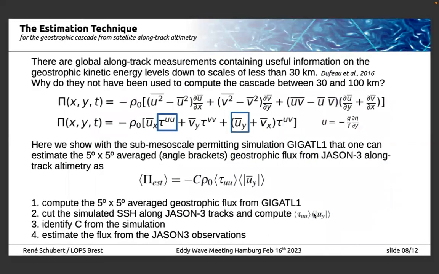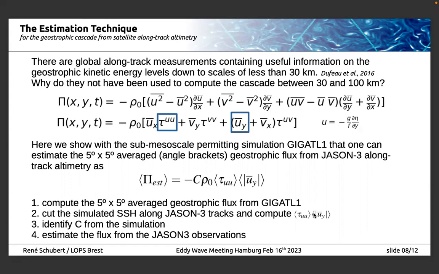Now, to the second part. We have, for decades, had long-track data that can measure geostrophic kinetic energy levels down to 30 kilometers and below, at least in wintertime. Why have they not been used to compute the cascade between 30 and 100 kilometers? The reason is that it's not computable directly.